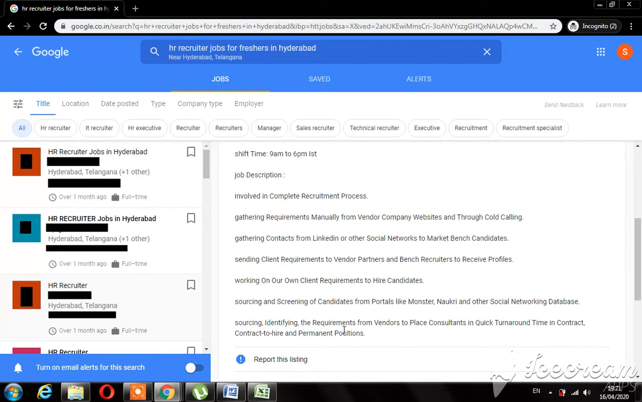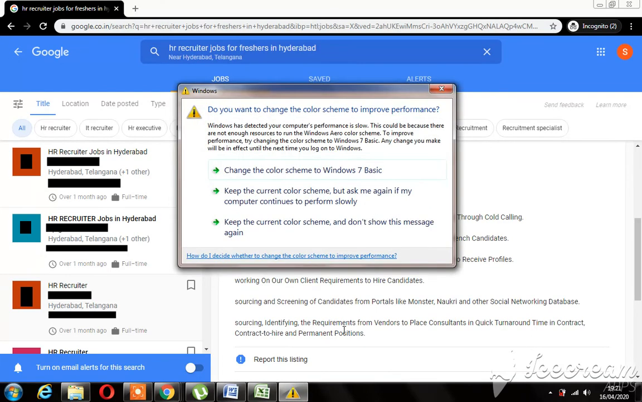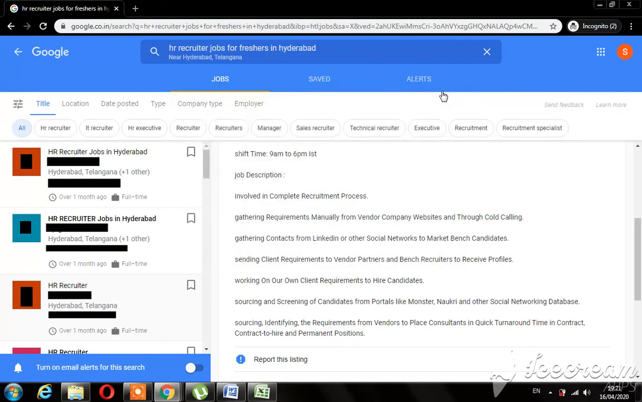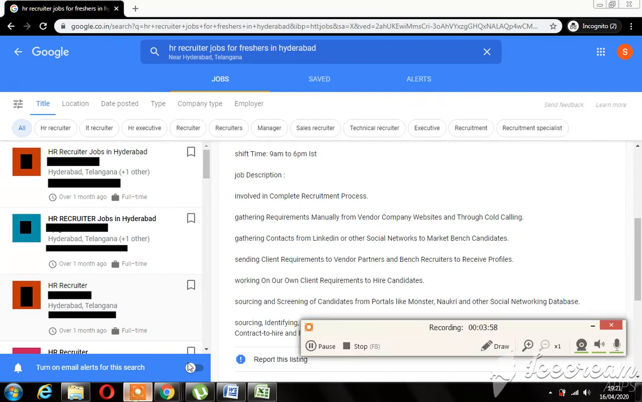So now you have to source candidates, identify the requirements from these vendors, so that you can place the consultants in the quick turnaround time and contract in very fast time in the given contract time, and where there's a contract to hire and if there's a permanent position to that. So all these are your roles. So let's move on to the other requirement and see what job roles and responsibilities they have.